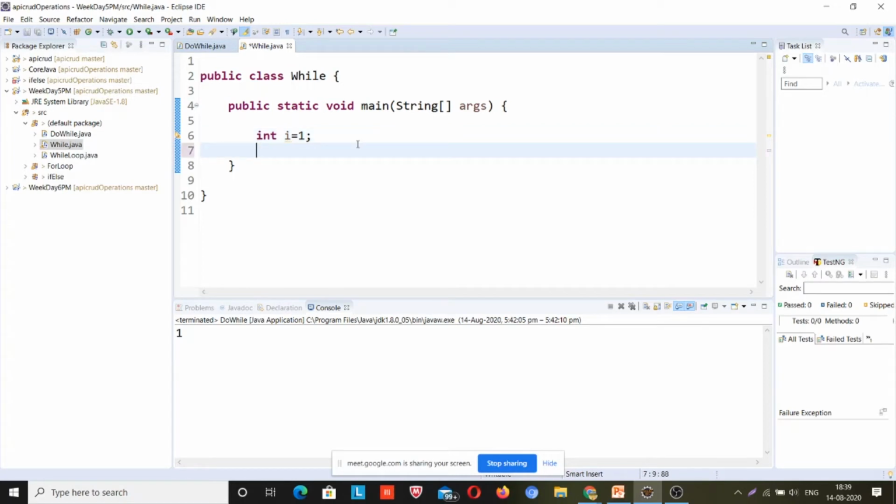So as per the syntax, first the initialization part was done, after that while. I'm recording, right? Okay, it's getting recorded.